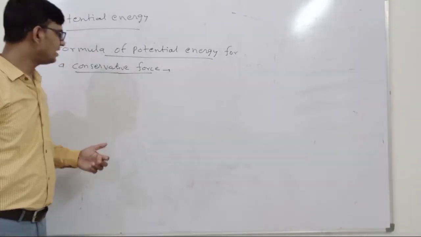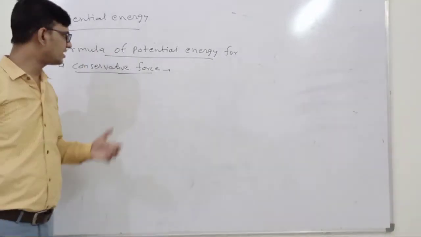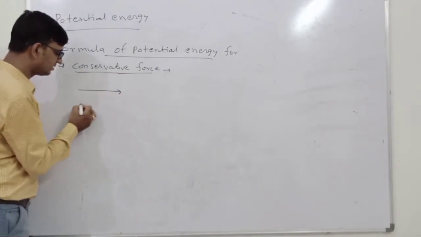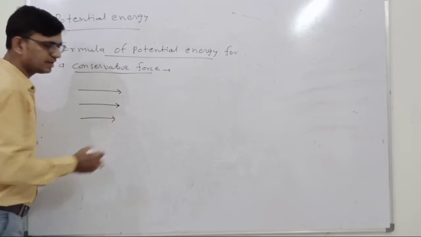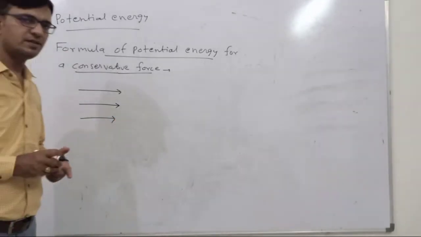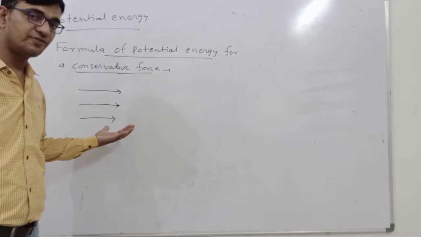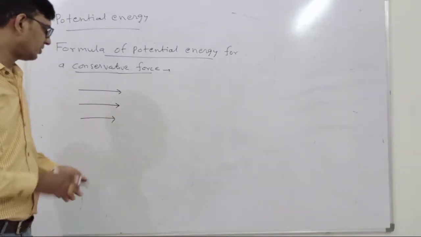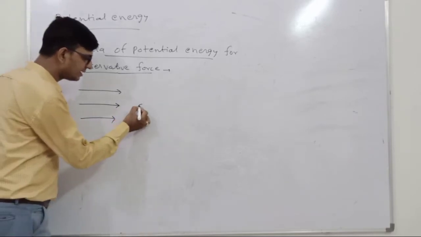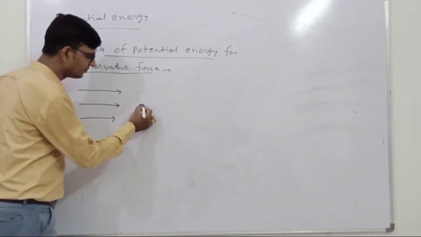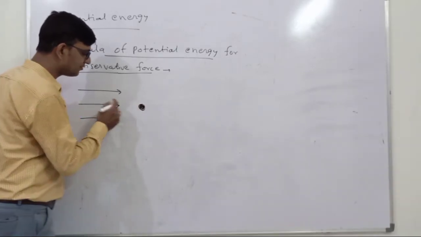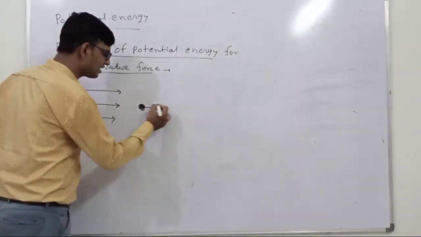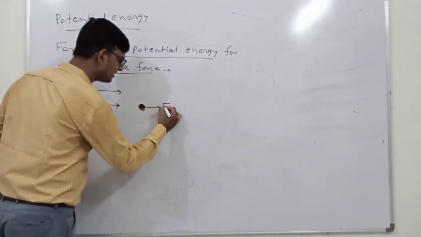Now we will try to calculate the formula for the potential energy for the conservative force. Suppose these are the field lines of the conservative forces. This may be the gravitational force field lines. This may be the electrostatic force field lines. So these are the force field lines. Suppose there is one interacting body, and it will experience the force in the direction of the force field line. Suppose the direction of the force field lines is this.